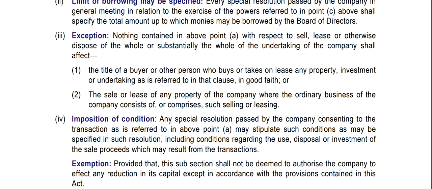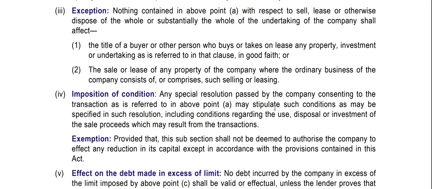Exception: nothing in clause A with respect to selling, leasing, or otherwise disposing of the whole or substantially the whole of the undertaking of the company shall affect the title of a buyer or other person who buys or takes on lease any property, investment, or undertaking as referred to in that clause in good faith, or the sale or lease of any property of the company where the ordinary course of business of the company consists of or comprises such selling or leasing.